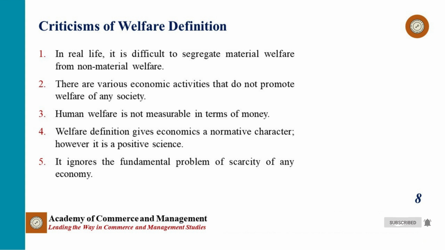Another criticism was that Marshall's welfare definition gives economics a normative character. A normative science must pass on value judgments. It must pronounce whether a particular economic activity is good or bad. But economics, according to Robbins, must be free from making value judgments. Ethics should make value judgments. Economics is a positive science and not a normative science. Finally, Marshall's definition ignores the fundamental problem of scarcity of any economy.